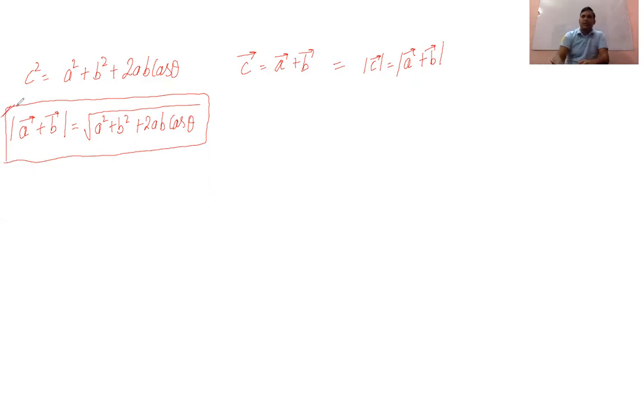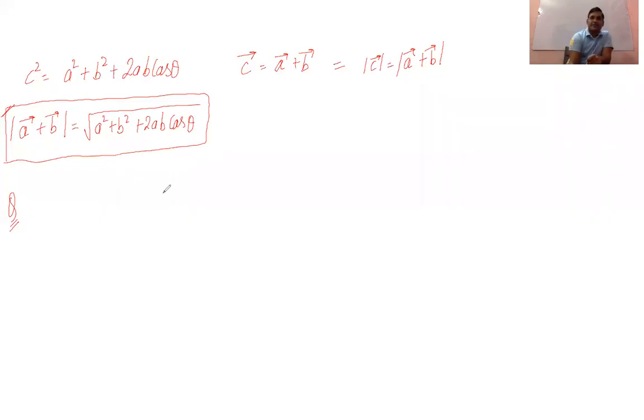Yes, sir. Okay, so we are going to solve one question on the basis of this. You should just remember these things: if you are told unit vector, it means the magnitude will be 1.